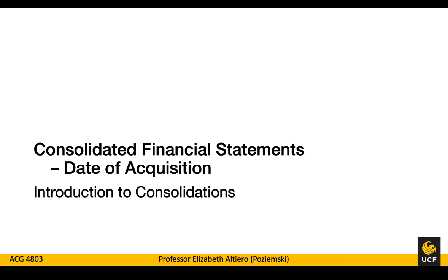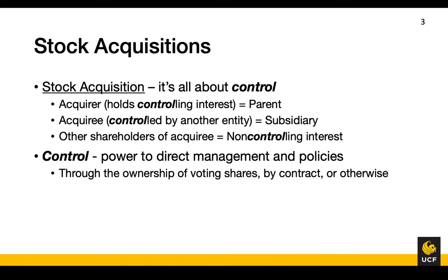In this video, I will be providing an introduction to consolidated financial statements. When accounting for stock acquisitions, it's all about control. The acquirer, or parent company, holds a controlling interest in the target company. The target company, or subsidiary, is controlled by the parent, but also has other minority shareholders referred to as the non-controlling interest. Control is defined as the power to direct management and their policies.